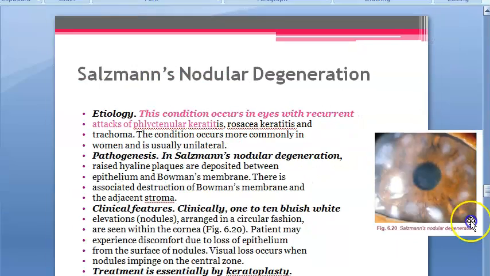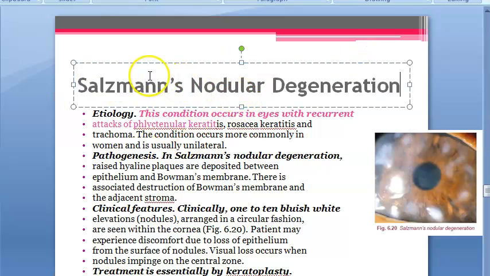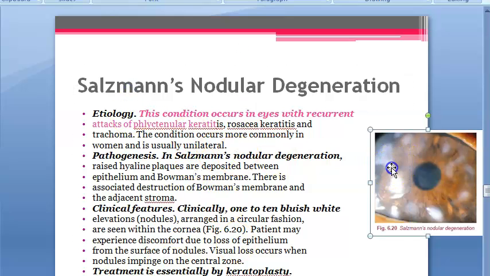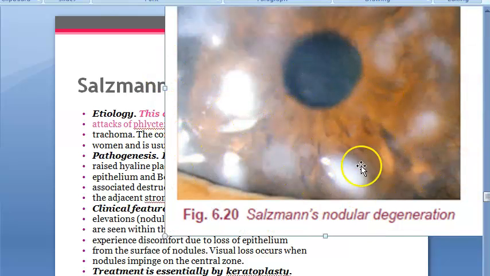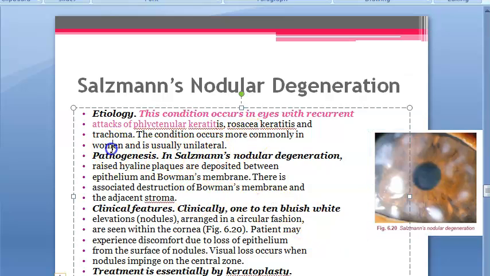Now let's move on to some signs that they are seeing. Salzmann nodular degeneration. This condition occurs in eyes with recurrent attacks of phlyctenular keratitis. So what will you see? Salzmann nodular degeneration: you will see it in conditions where there are recurrent attacks of phlyctenular keratitis. This is what a Salzmann nodular degeneration of the cornea looks like, right? And it is more common in women. Okay, we can understand that.